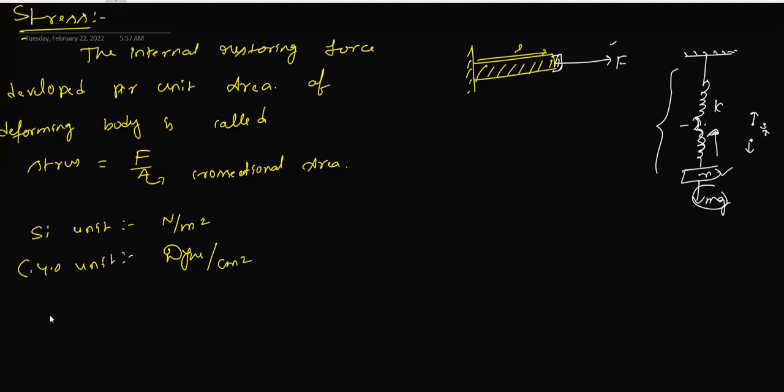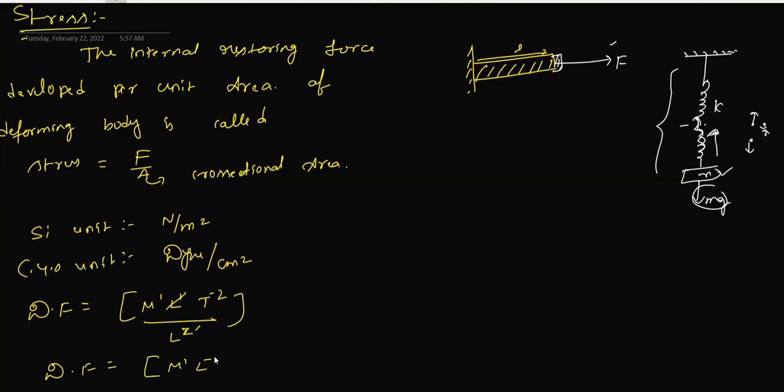We need to mention the dimensional formula. How to mention it? You can write M power 1, L power 1, T power minus 2, divided by meter square. That's nothing but length power 2, so one length will get cancelled. Finally, the dimensional formula comes out to be M power 1, L power minus 1, T power minus 2.